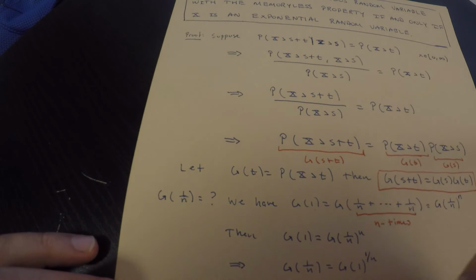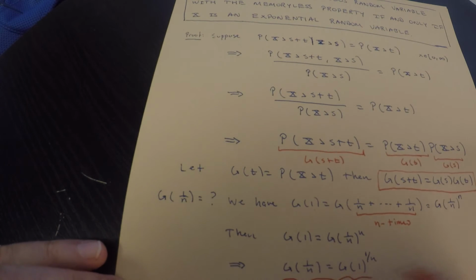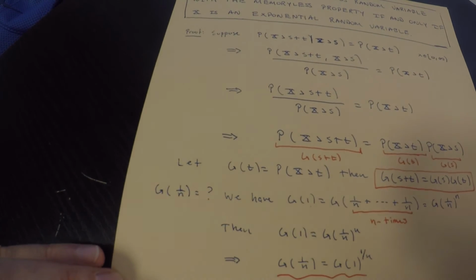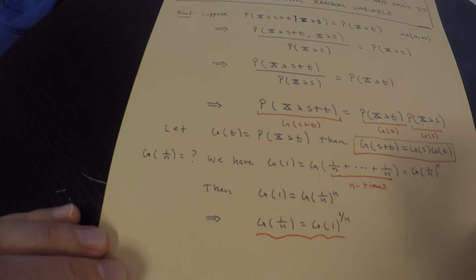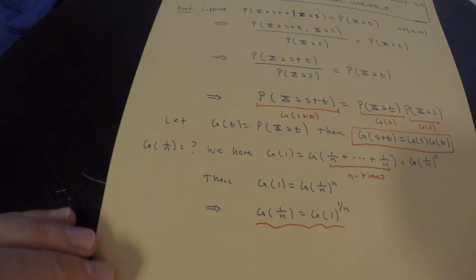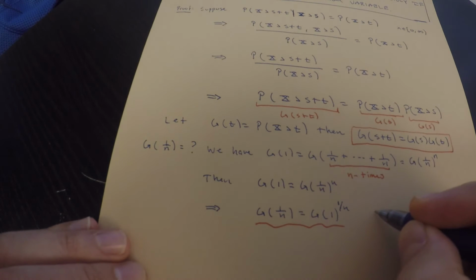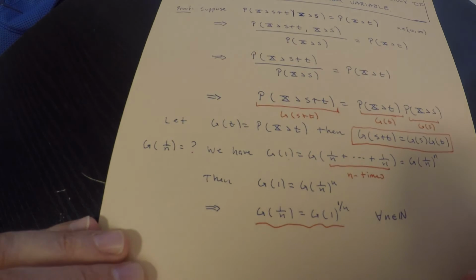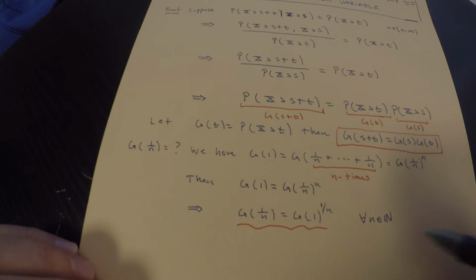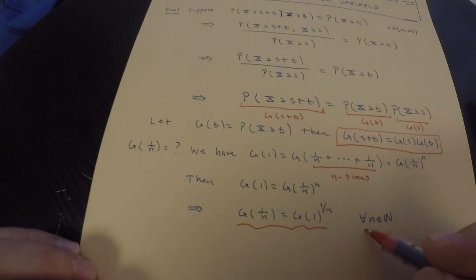So this is an important result to arrive at. Now I want to say something about a more general fraction. So this was all for all n natural number. There's nothing special about the n I chose. This is just for any natural number n. We have that.